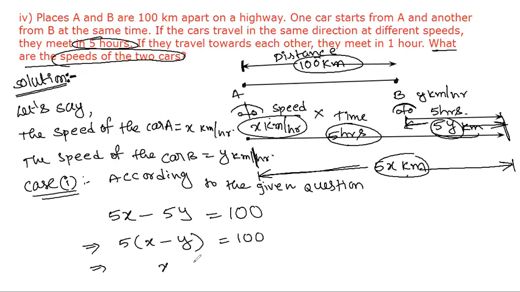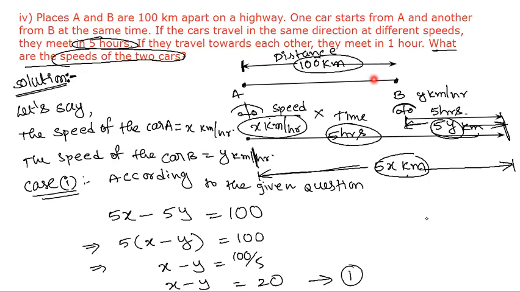You can transfer 5 to that side. 100 by 5, how much? 20. So x minus y is equal to 20. Keep it as equation 1. This is the first condition. Second condition: if they travel towards each other, they meet in 1 hour.